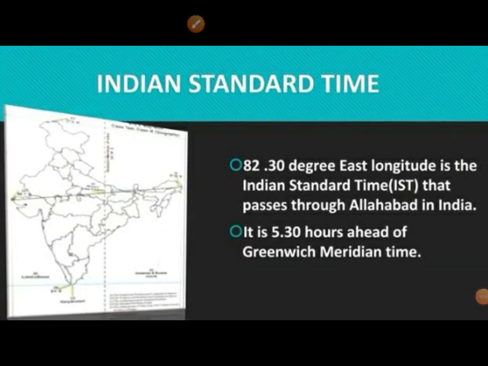Indian Standard Time, that is IST, is based on 82.30 degree east longitude that passes through Allahabad in India. It is 5.5 hours ahead of Greenwich Mean Time.